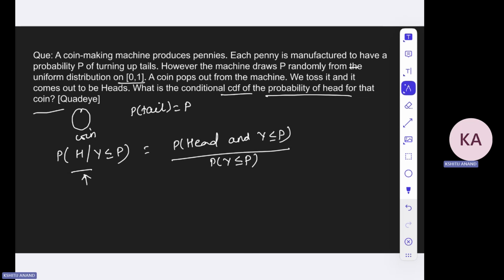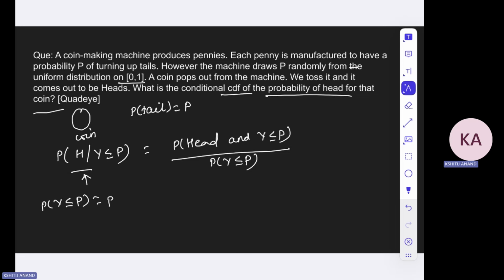So you have to take into account each possible P, right? And then you get a head. So that is your question. Now what is P, y less than P? So what is the probability that you get a number which is lesser than P in a uniform distribution? So it would be P itself, right?